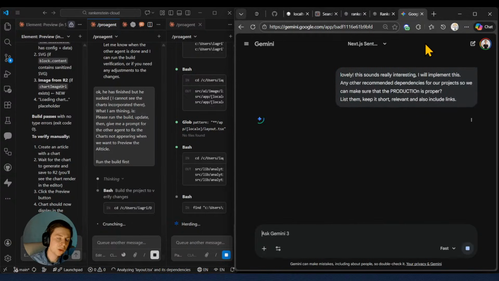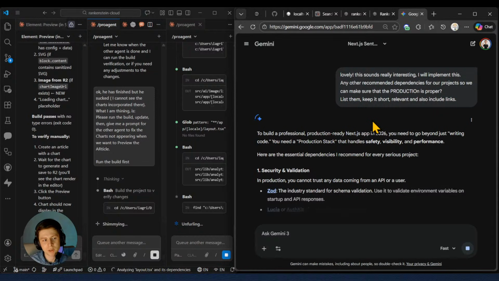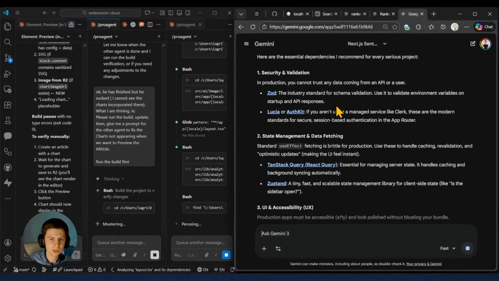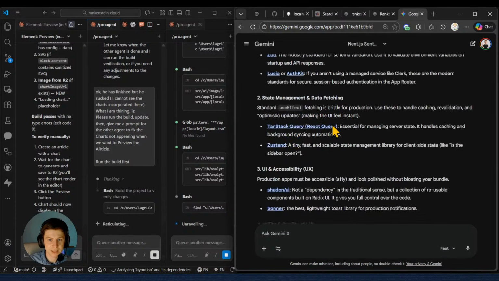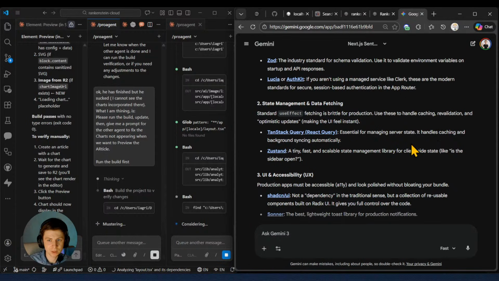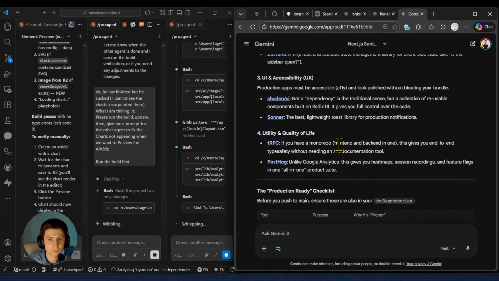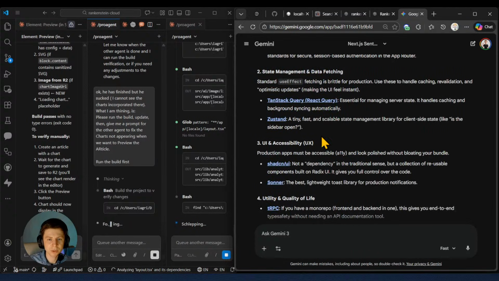That's it. At the same time, I'm gonna check what other dependencies, maybe beside Sentry, it will be nice to have inside. So for the project here, Gemini is recommending security validation, Zod, for schema validation. Okay, or Authkit, we're using a managed service like Clerk, state management and data protection, essential for managing server state. It handles caching, background. Okay, this is good. Zustand, a tiny, fast, scalable state management library for client-side state, like, is the sidebar open? Okay, well, cool. I will dive deeper into these.